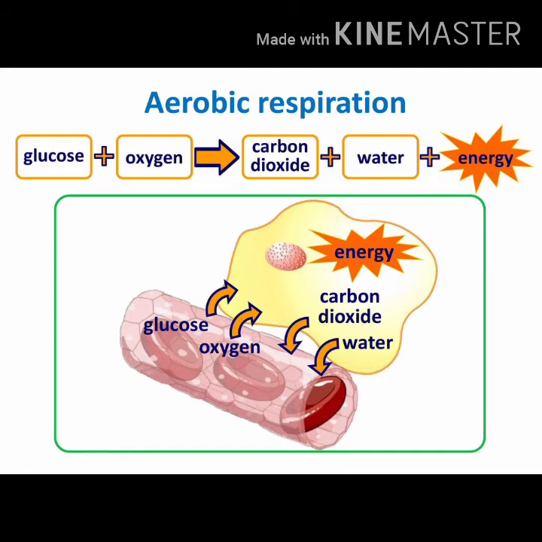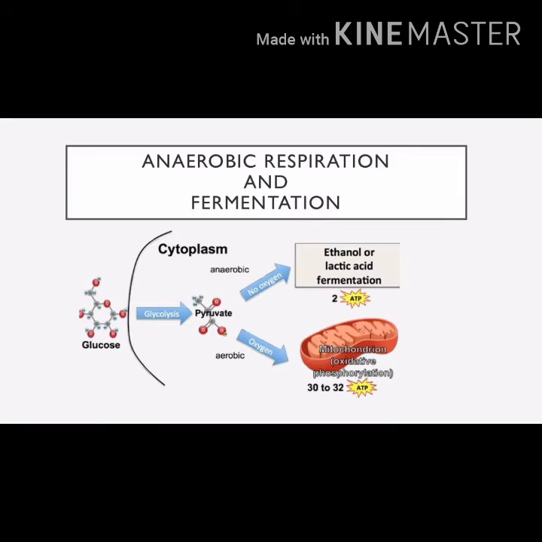And since there is complete conversion of glucose into carbon dioxide, the amount of energy released is more compared to the anaerobic process of respiration. And aerobic respiration takes place in muscular cells and in all parts of the body.